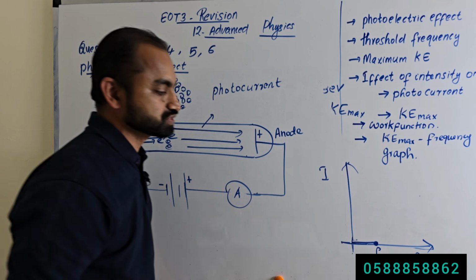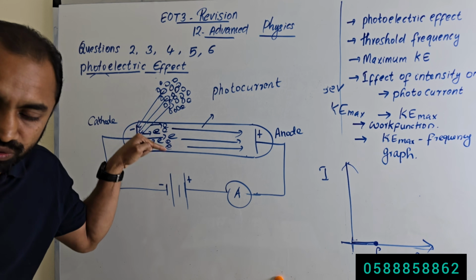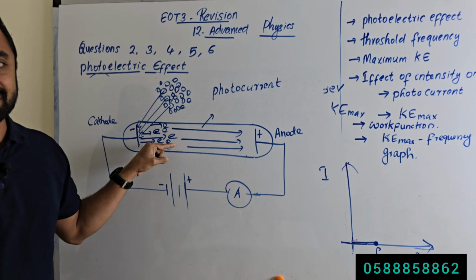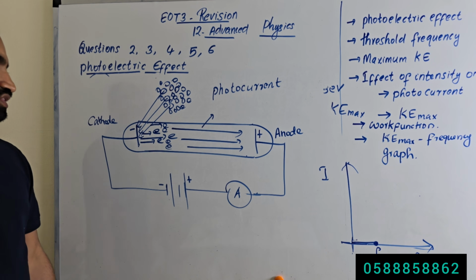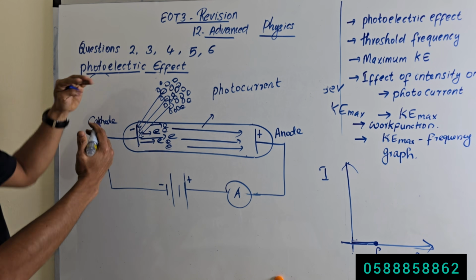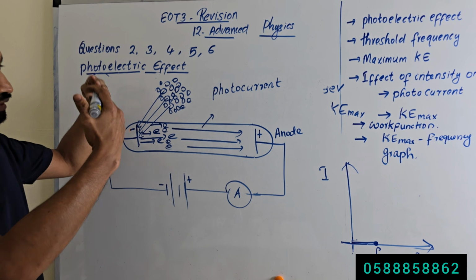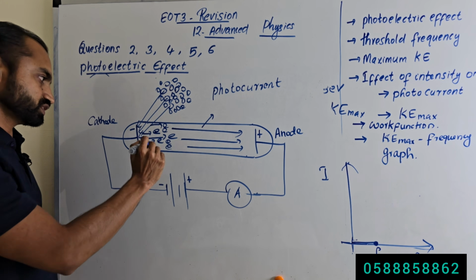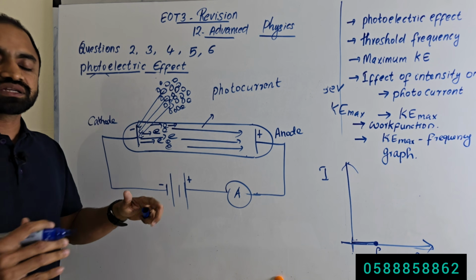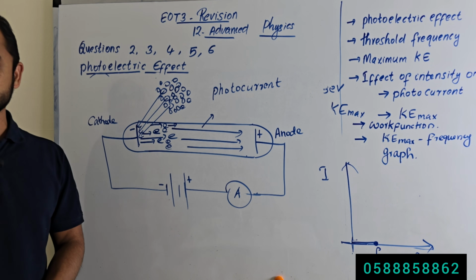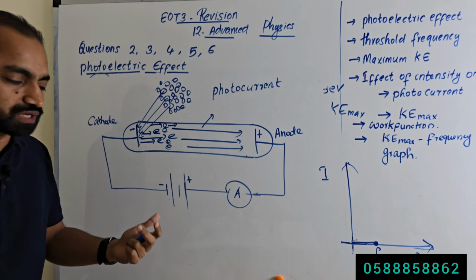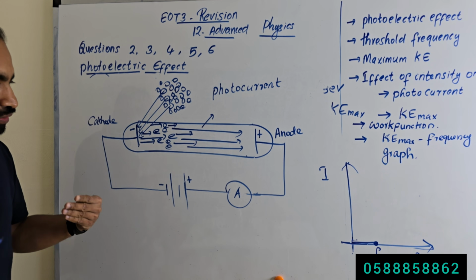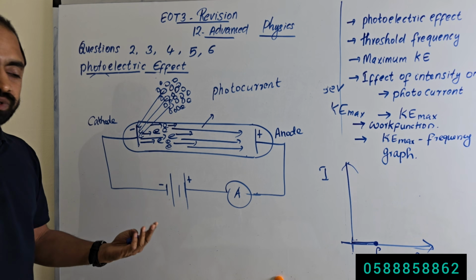Now the frequency of the incident photon becomes equal to the threshold frequency, so electrons will be emitted. Okay, the electron is emitted, so there will be current. Then increase the frequency. So what happens when we increase the frequency? The kinetic energy of the emitted electron will increase. When the kinetic energy of the emitted electron increases, this electron will move faster. When the electron moves faster, there will be more current.